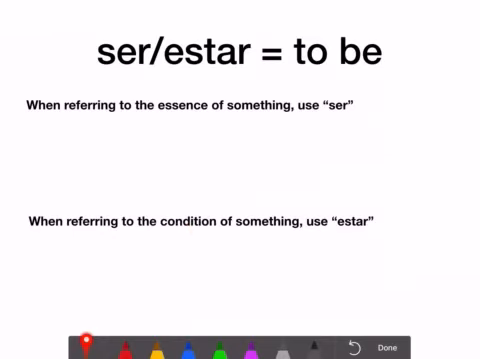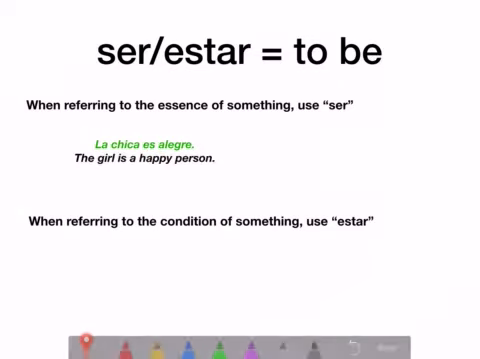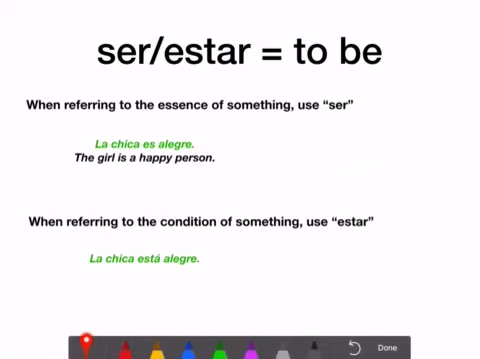the condition of something. For example, if I say la chica es alegre, notice I'm using es, which comes from ser. La chica es alegre means the girl is happy, but it's the essence of who she is. She's a happy person. Whereas if I'm saying la chica está alegre, I'm saying the girl is comes from estar. The girl is happy, feeling right now. That's a condition. That's how she feels currently.